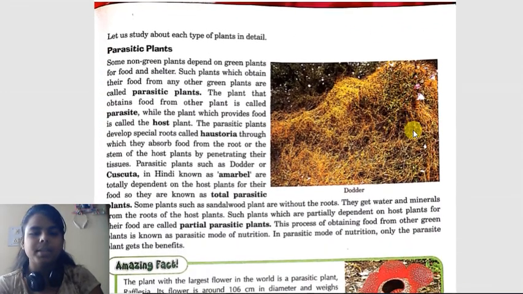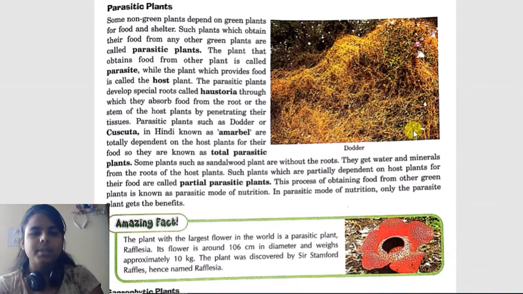So here, parasitic plants. I have already explained the words host and guest. Examples are dodder or Cuscuta. In Hindi it is known as amarbel. They are total parasites, and as I said, sandalwood. They get water and minerals from the root of the host plant. So sandalwood is a partial parasite and Cuscuta is a total parasite.